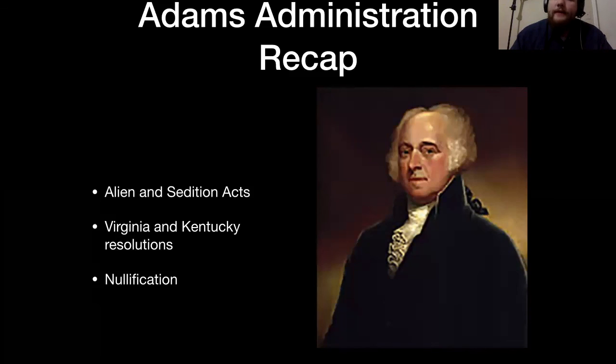Can anybody tell me what the Virginia and Kentucky Resolutions were? Yes, exactly. The Virginia and Kentucky Resolutions were written by Jefferson, the Virginia one, and Monroe, essentially his second in command of the Democratic Republican Party, and his was the Kentucky side. And these were essentially anonymous letters published denouncing the Alien and Sedition Acts and the acts of Adams and the Federalists in general. And they proposed something which became the idea of nullification.